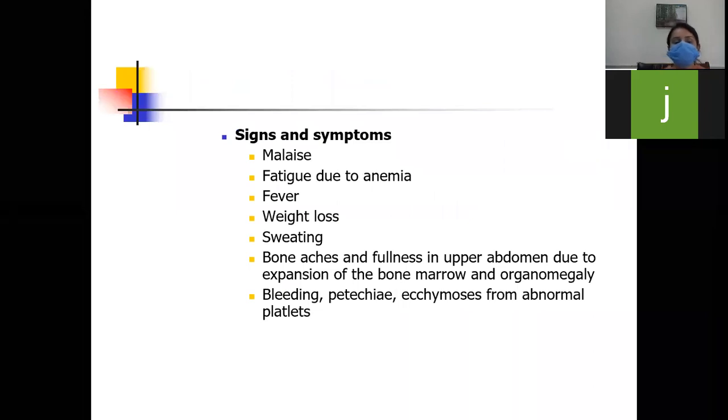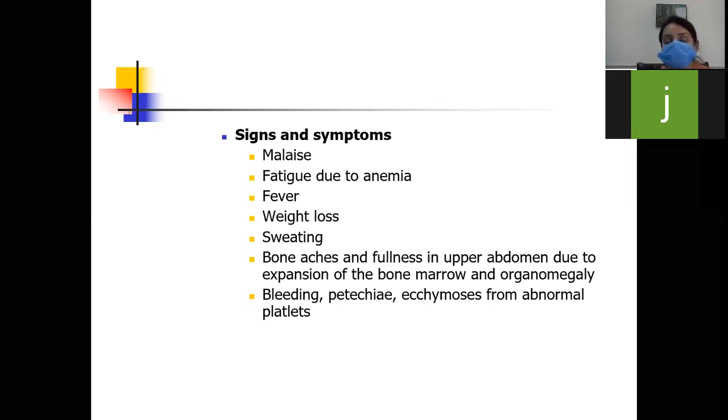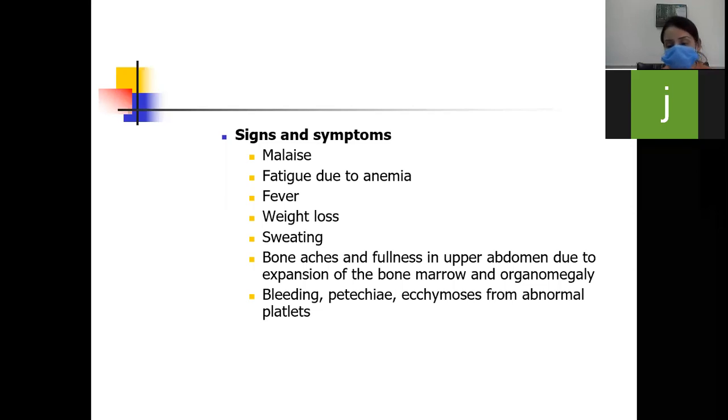So next is, what are the signs and symptoms? You can see there will be malaise, fatigue due to anemia. There will be history of weight loss, fever, sweating, bone aches and fullness in upper abdomen due to expansion of the bone marrow and organomegaly. Organomegaly, there will be basically hepatosplenomegaly. And there will also be tendency to bleed, petechiae, ecchymosis from abnormal platelets.